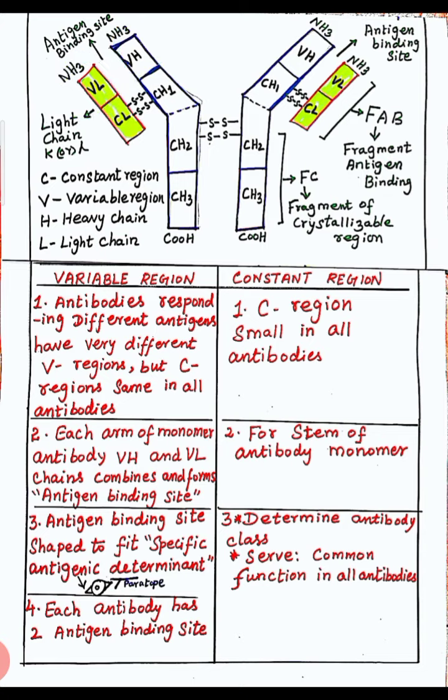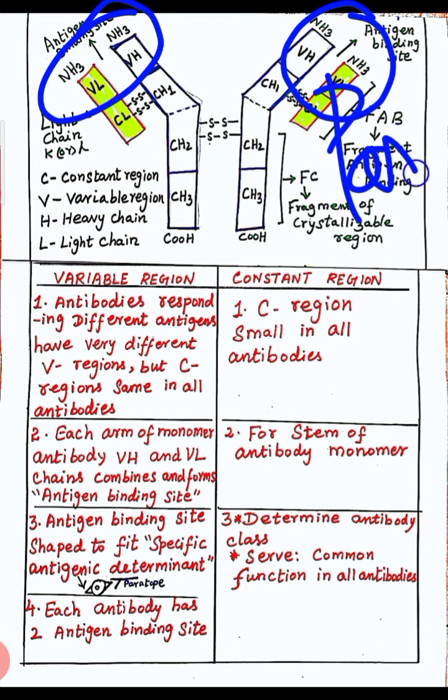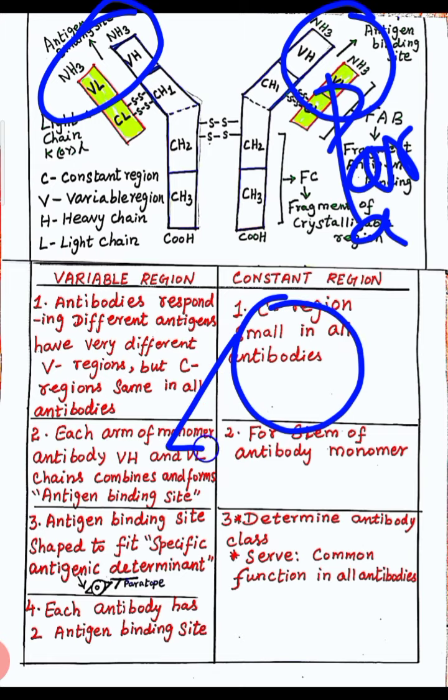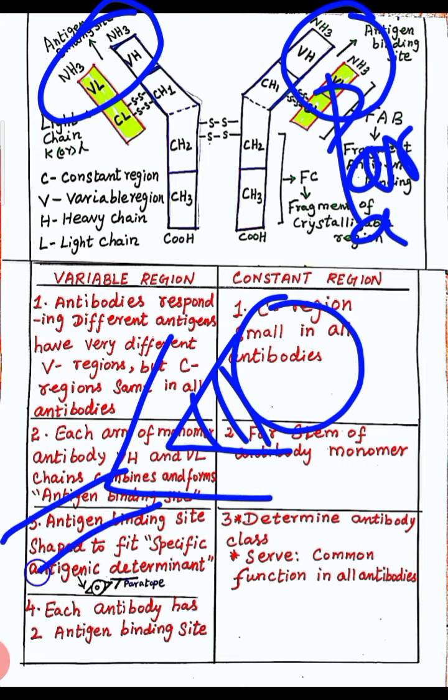Point number 3: the antigen binding site is shaped to fit a specific antigenic determinant. This antigen binding site, we can call it the paratope. I taught this in the last class. The part of the antibody which connects with the epitope is called the paratope. The antigen comes from outside, and the antibody is Y-shaped. So the antigen binding site is shaped to fit the antigenic determinant site.